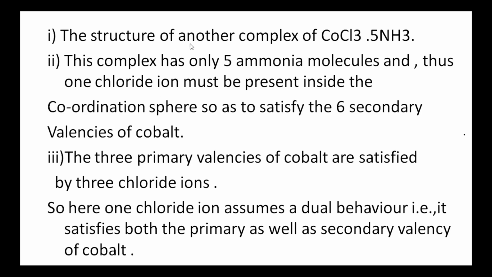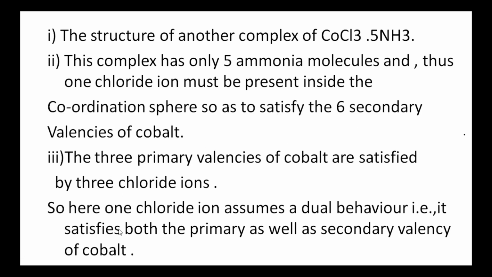The structure of the above complex is CoCl3·5NH3. This complex has only 5 ammonia molecules and thus one chloride ion must be present inside the coordination sphere so as to satisfy the 6 secondary valencies of cobalt. The 3 primary valencies of cobalt are satisfied by 3 chloride ions.